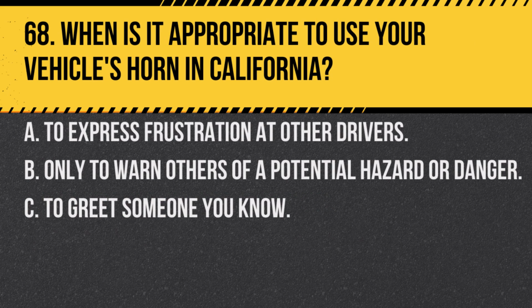Question 68. When is it appropriate to use your vehicle's horn in California? A. To express frustration at other drivers. B. Only to warn others of a potential hazard or danger. C. To greet someone you know. Answer. B. Only to warn others of a potential hazard or danger. In California, the horn should only be used to warn others of a potential hazard or imminent danger.